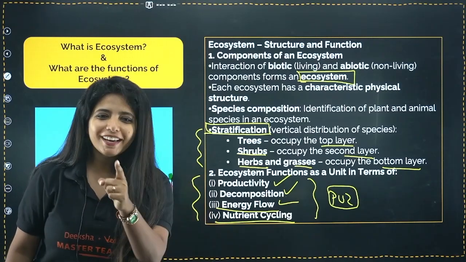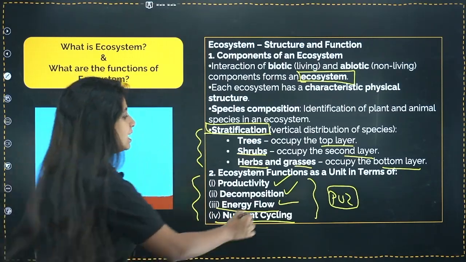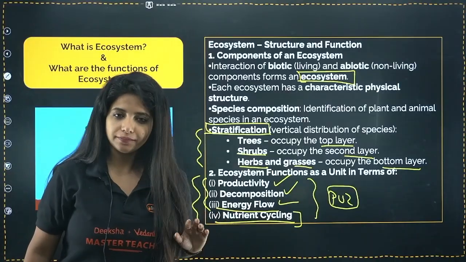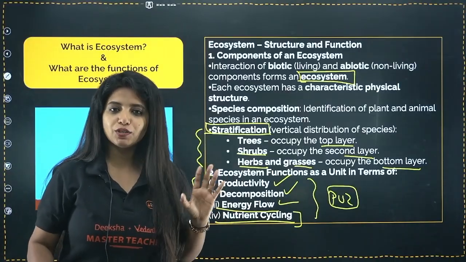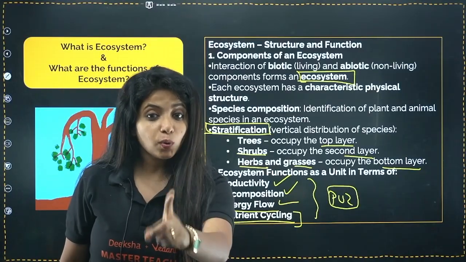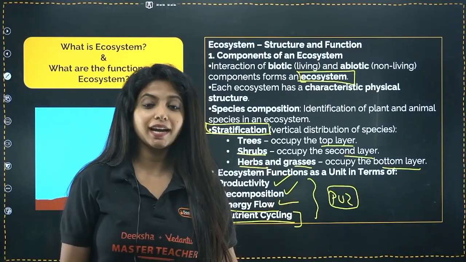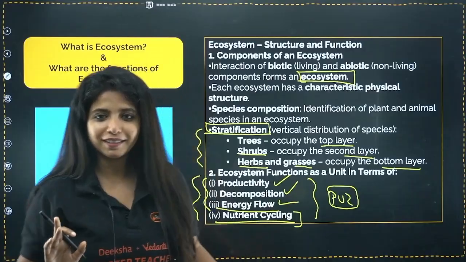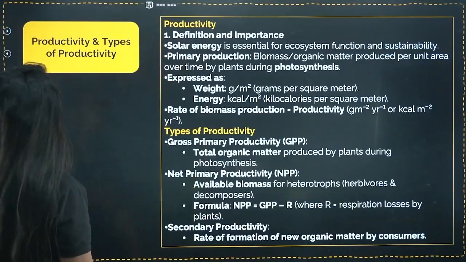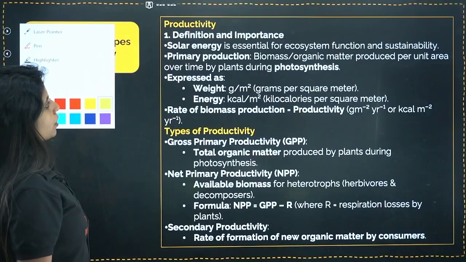And you know what? You guys are lucky because you do not have to study nutrient cycling. The rest of it, obviously you have to study, and we will study together. So nutrient cycling is not there for you now. Initially the carbon cycle and everything was there. If you have the old NCERT, please make sure you shift it aside and have the new NCERT, in which it's not there. Okay, fine. Let's go ahead with the first thing, productivity, the first functional unit. What do you mean by productivity?